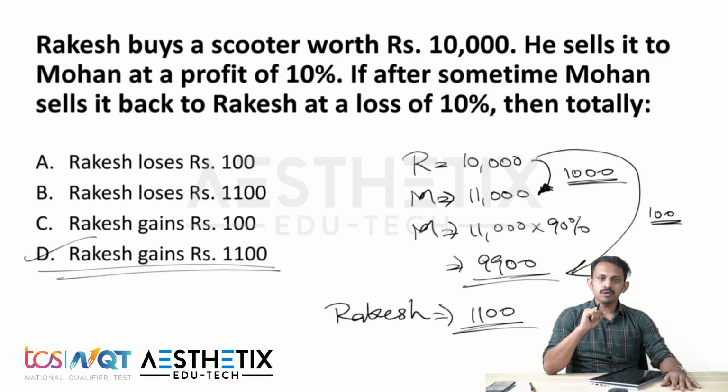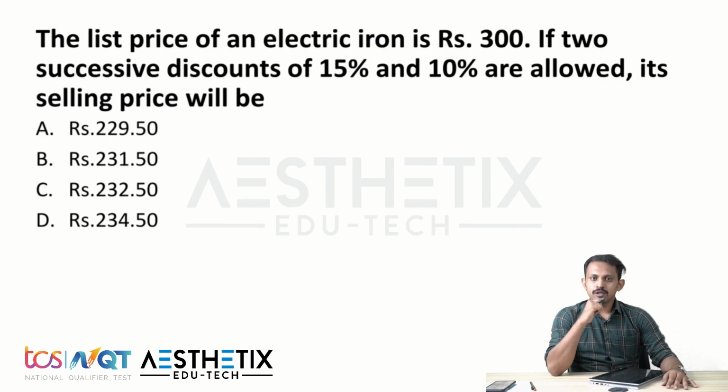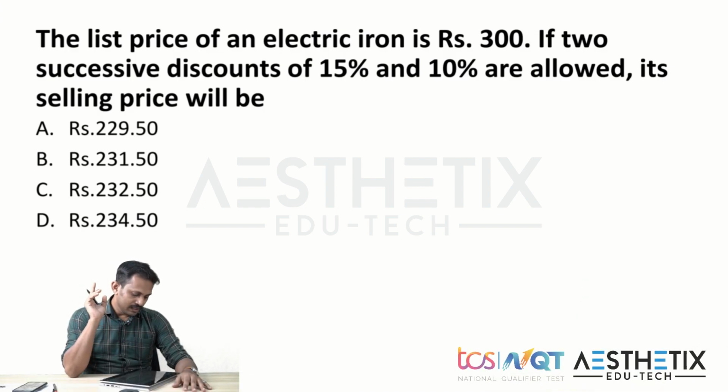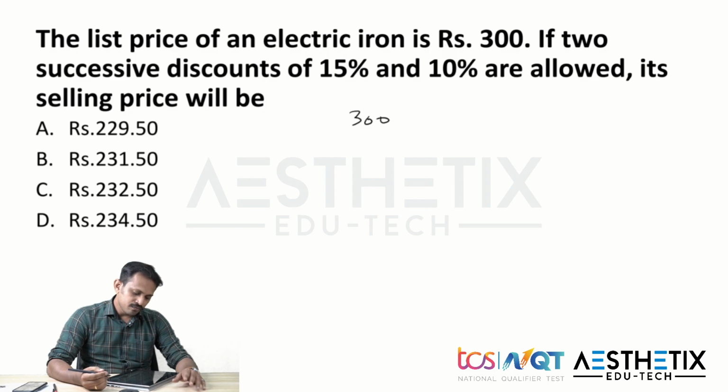Now let's move on to question number 3. Guys, pause the video and try to solve the question. Going for the answer. So here they are saying the listed price of an electric iron is rupees 300. If two successive discounts of 15% and 10% are allowed, its selling price will be.